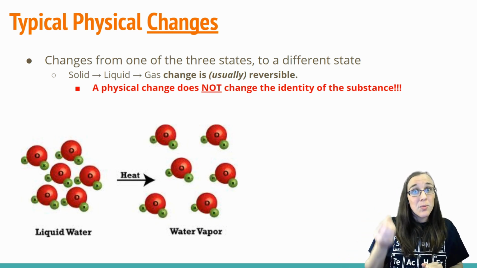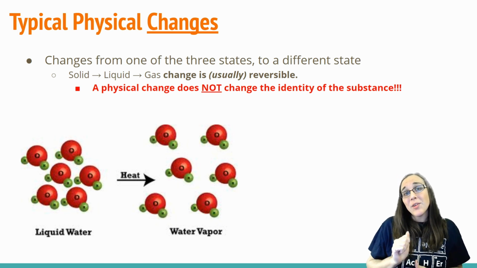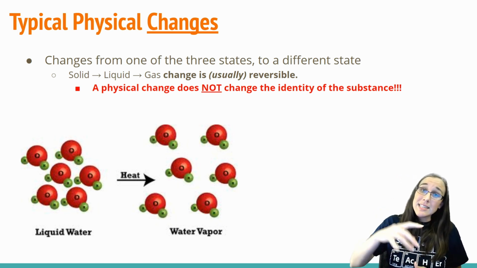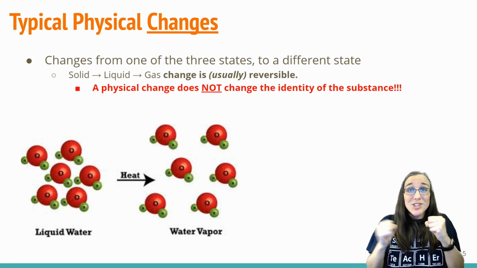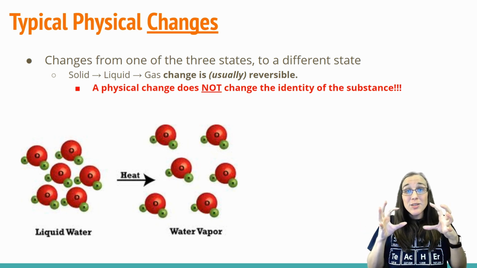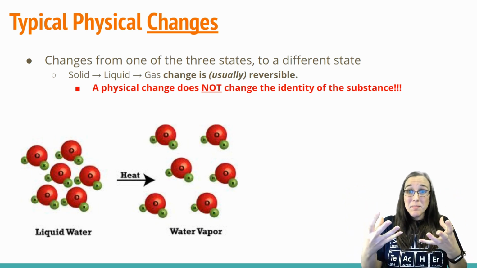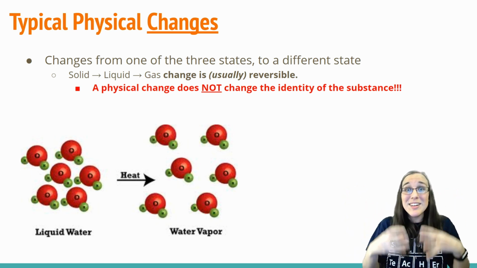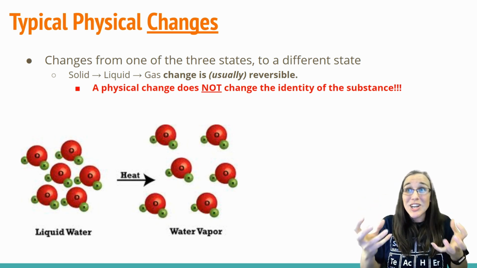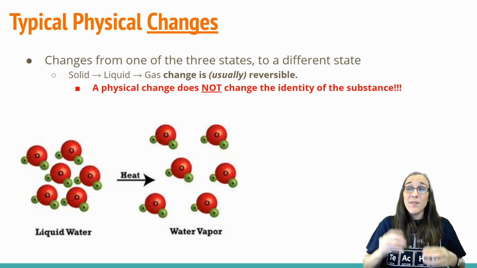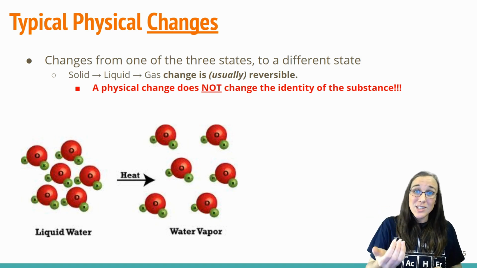It's still water. If you take that liquid water and you put it on your stovetop and you heat it up until it boils and it steams out of the pot, that steam is now just water that has been energized, and all those little energized particles of water are going to spread far out from each other, hence the steam. It's still water. You didn't magically convert the water molecule into a different chemical. It's still just water. So, if you do not change the identity of the substance, you have made a physical change.